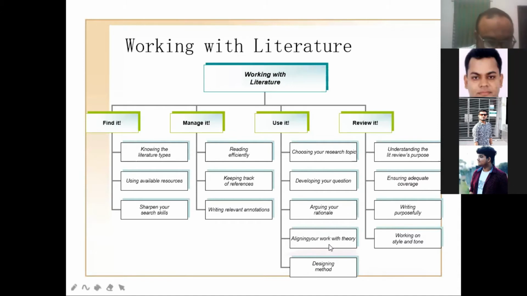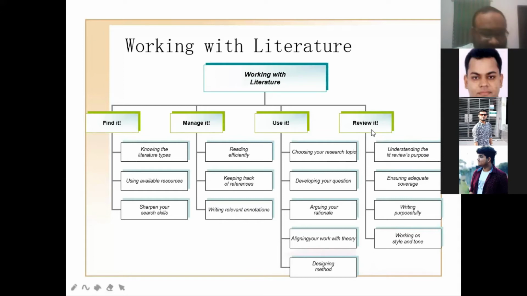Designing method. Confirming everything, you have to design your own methods. Then reviewing. This is the most important part of your literature survey. Because after doing everything, you have to review whether I'm right or wrong. How will you review?